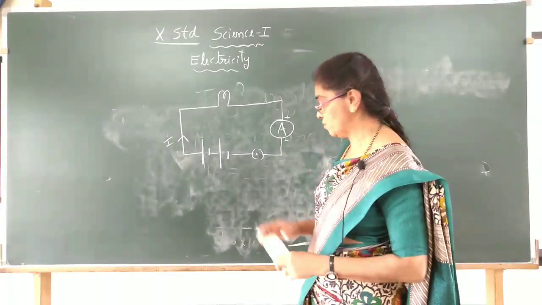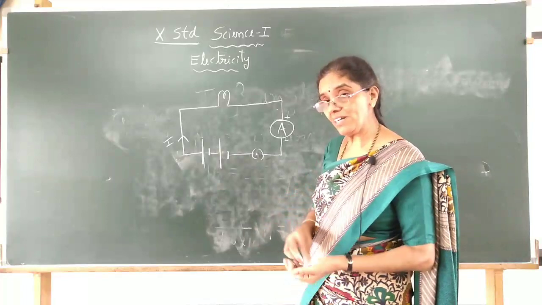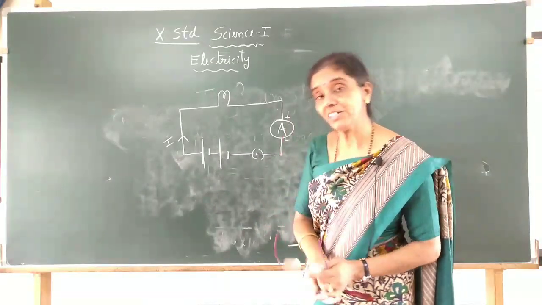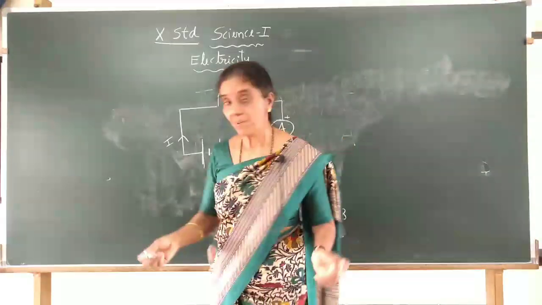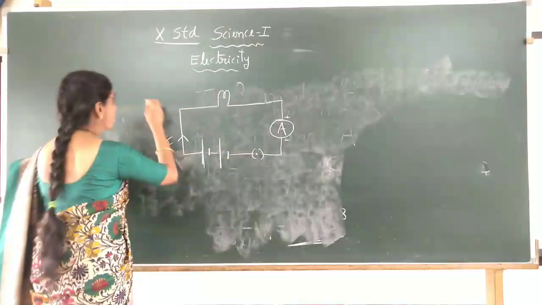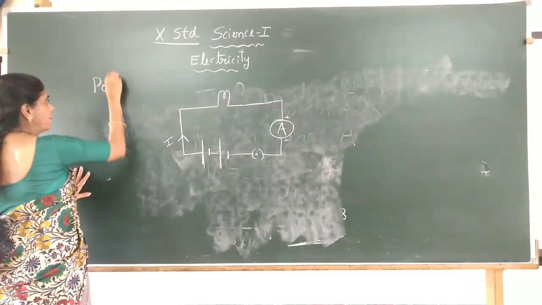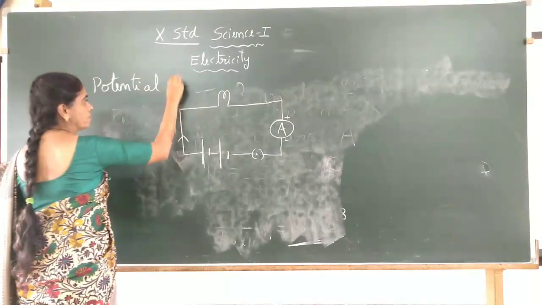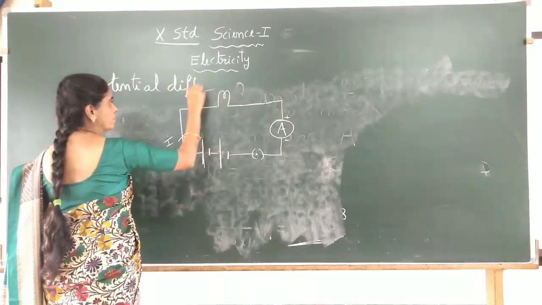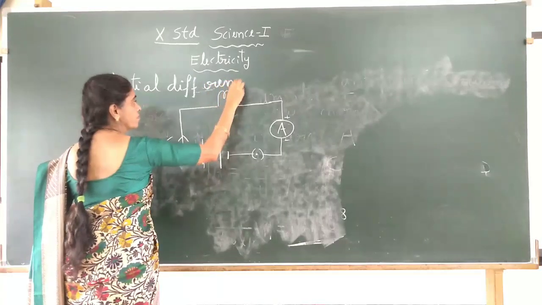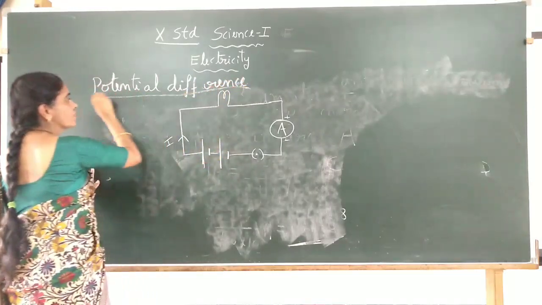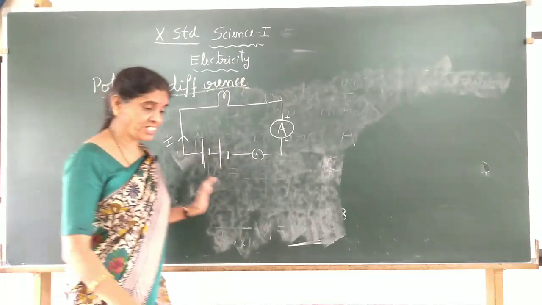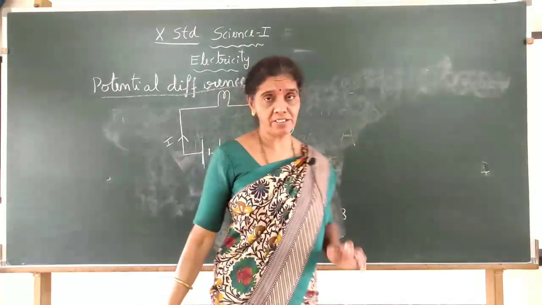Okay. Now the next topic is potential difference. Now, what is potential difference? Why do we need it?